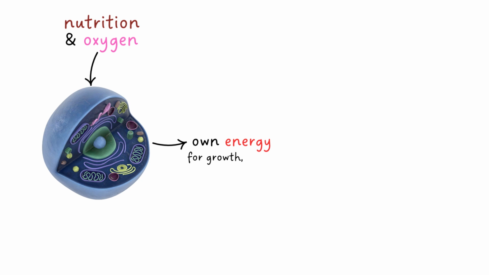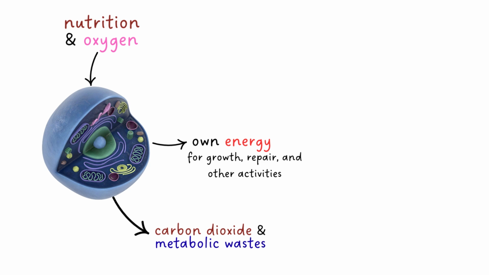Each cell in the body needs nutrition and oxygen. It produces its own energy necessary for its growth, repair, and other activities. A cell eliminates carbon dioxide and other metabolic wastes.